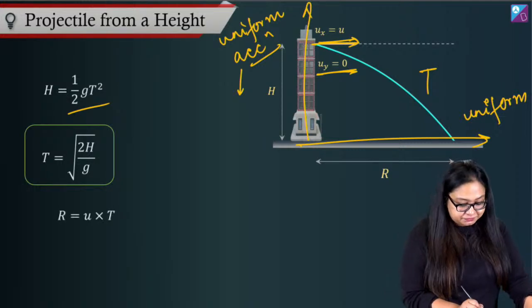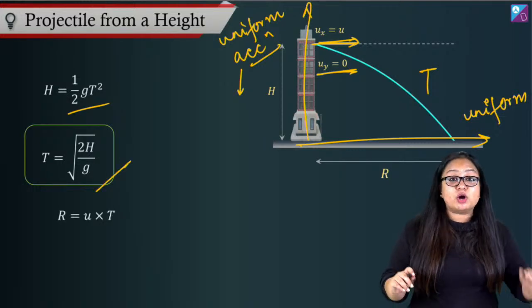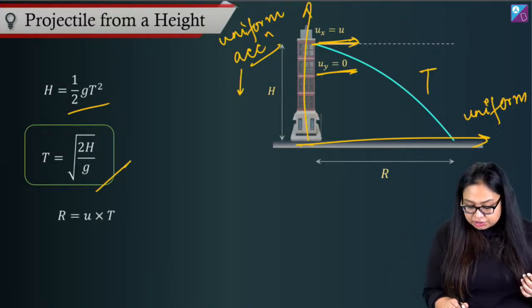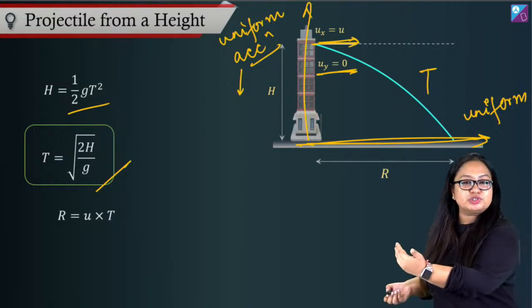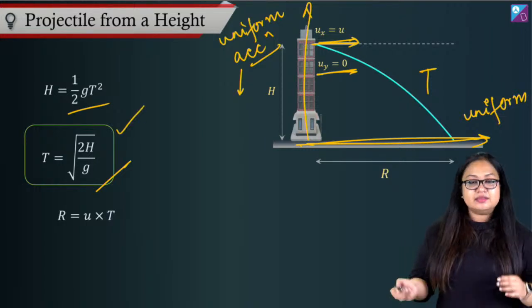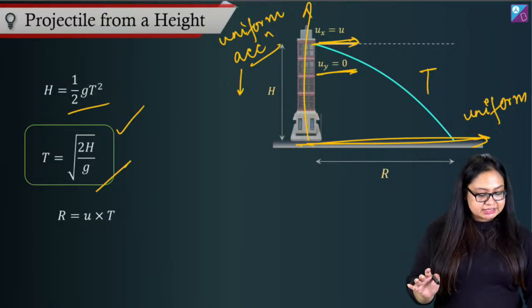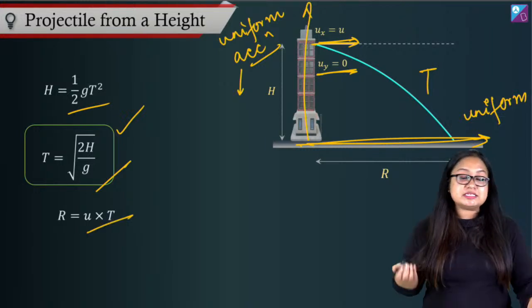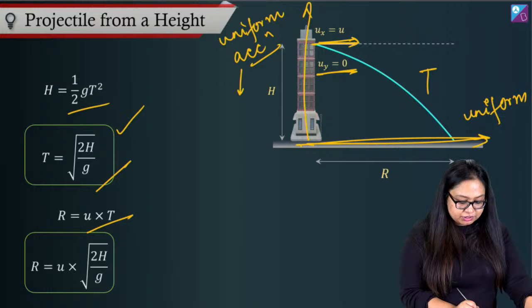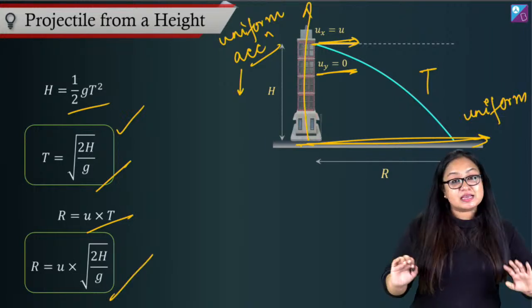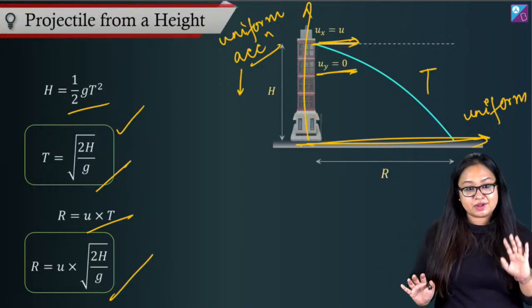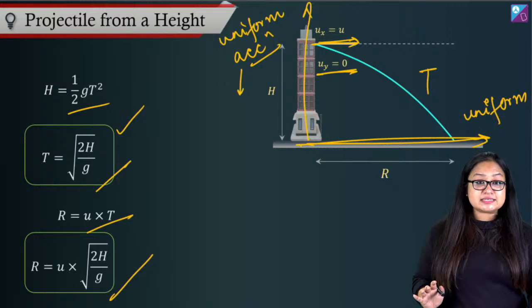t comes out to be equal to root over of 2h by g. And if we talk about range, range is horizontal displacement, uniform motion, velocity into time. So horizontal velocity is u and time is time of flight. You substitute values, you get this. Is this fine? I hope you understand this.